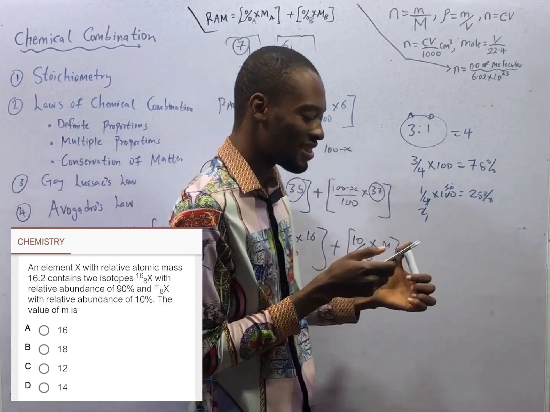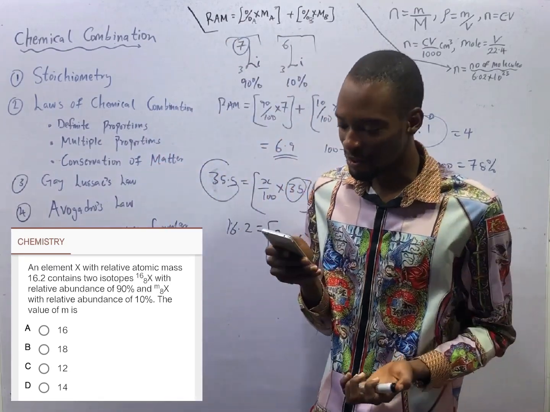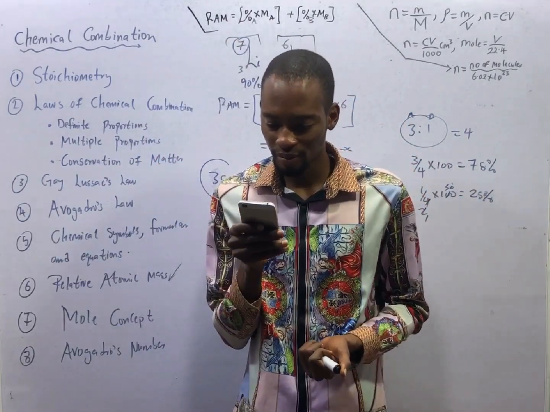So 18 is the correct answer to that question. And let's see this question.